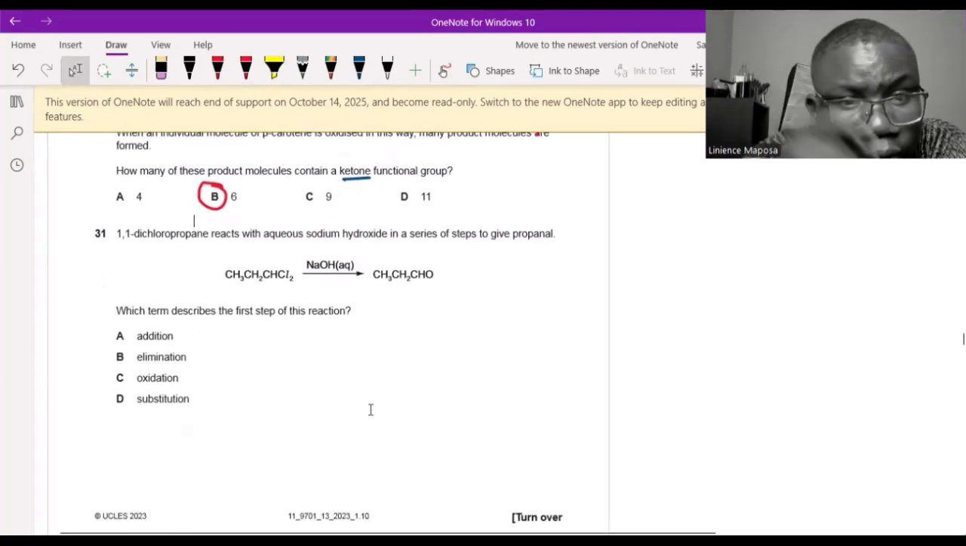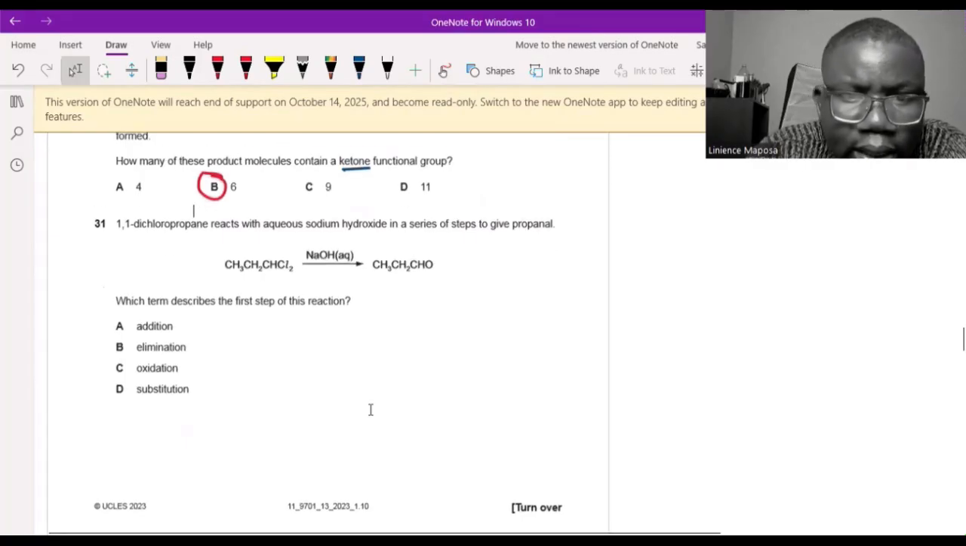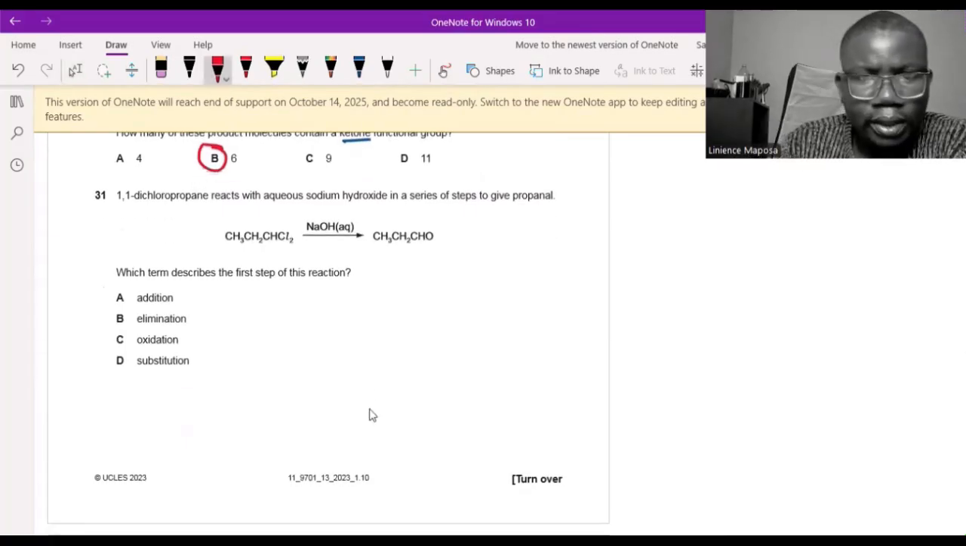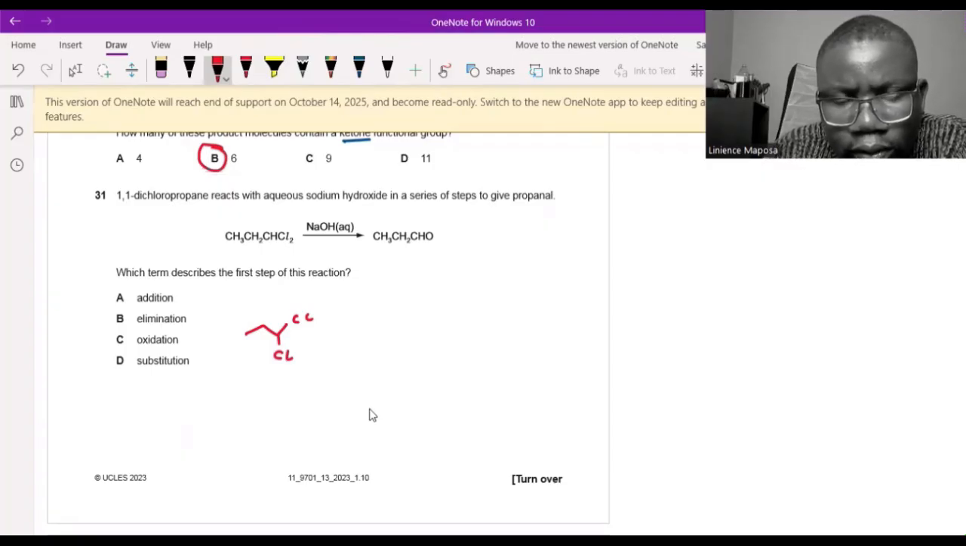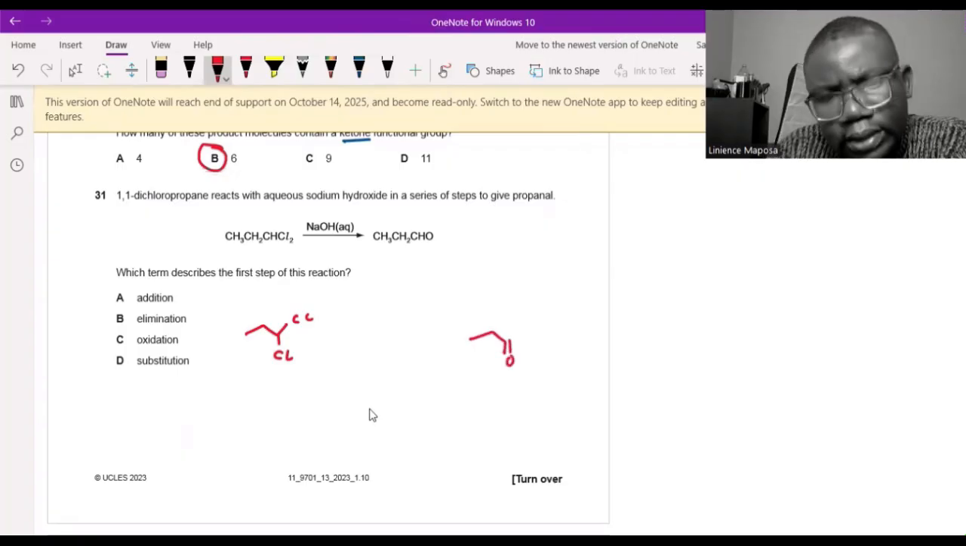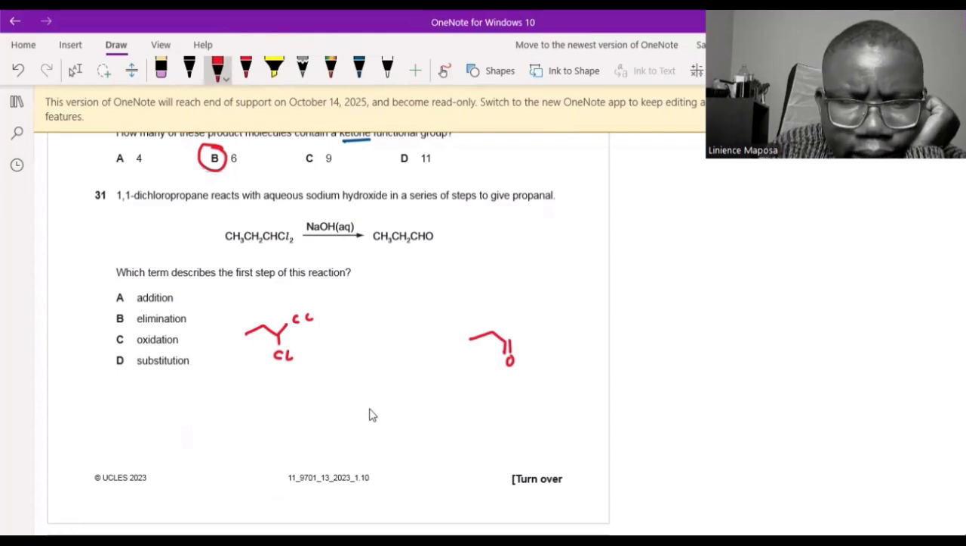Okay, 1,2-dichloropropane reacts with aqueous sodium hydroxide in a series of steps to give propanal. So these are 3 carbons, and you have a chlorine here and another chlorine there. So this is the compound 1,2-dichloropropane. And then we want to go, in a series of steps, to get to this guy. This is an aldehyde, propanal. So they say we want to go there.